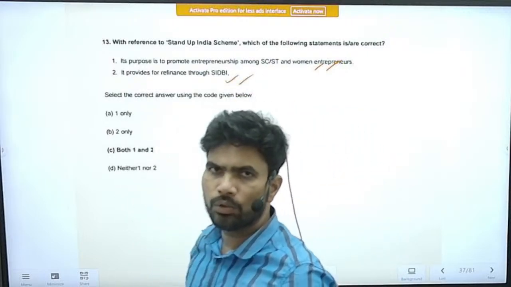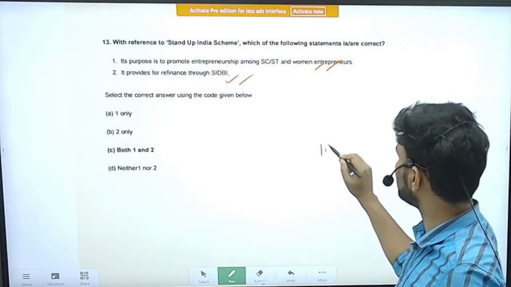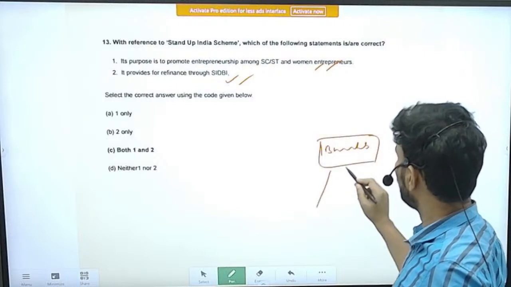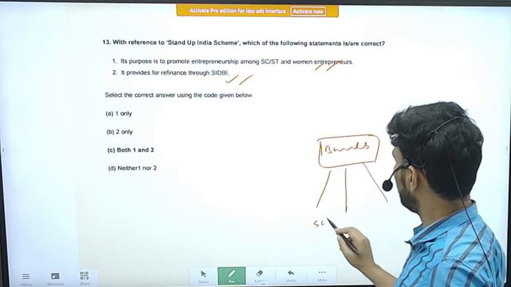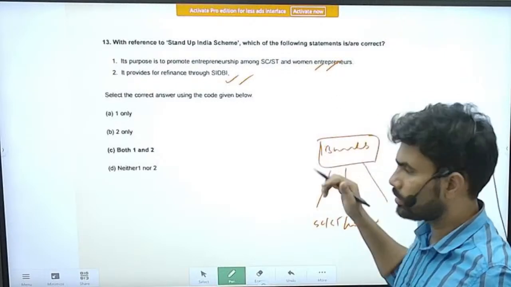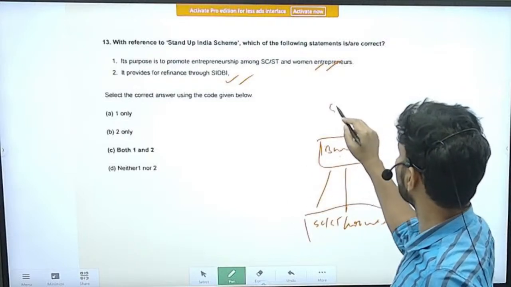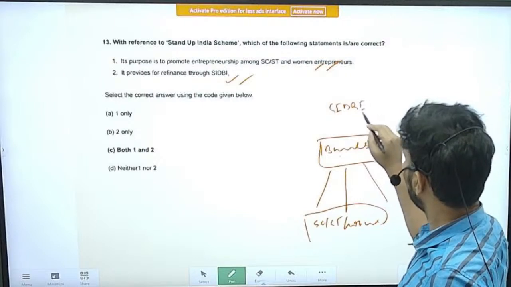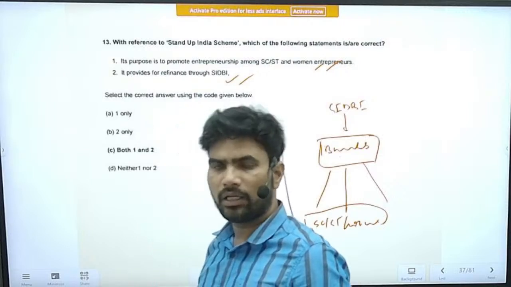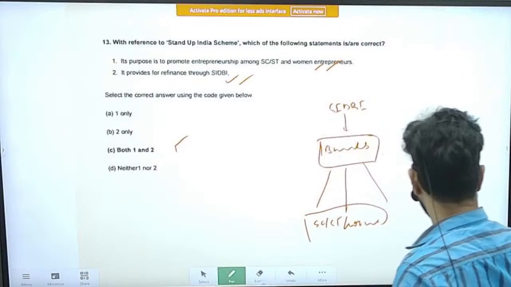So do you know what is meant by refinancing? Whenever the banks advance loans under the Stand Up India scheme to various entrepreneurs, SC, ST and women entrepreneurs, the amount of loan that has been advanced to these sections, SIDBI will provide that equal amount to the bank. That is meant by refinance. Right. So both the statements are correct. Correct option is option C.